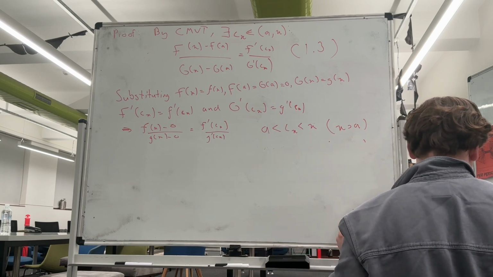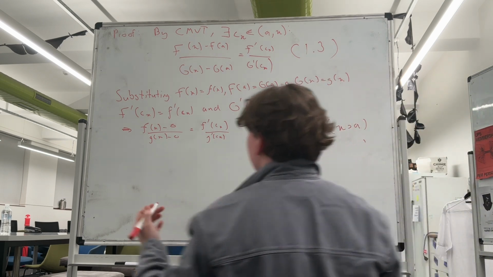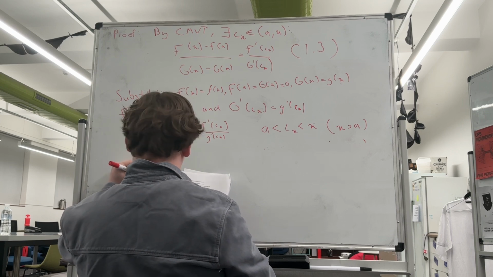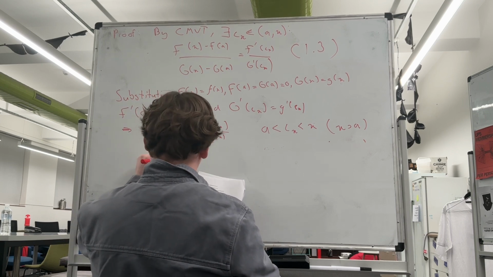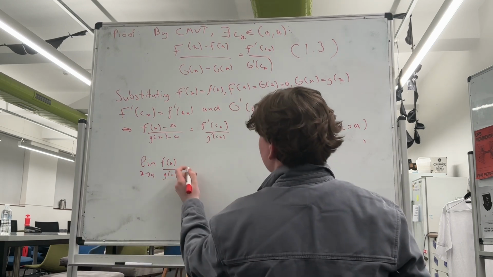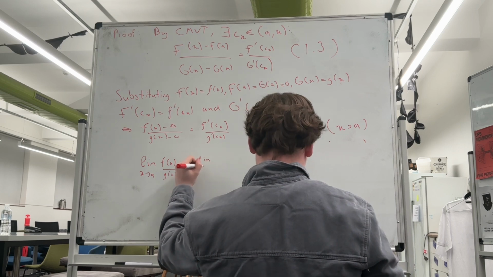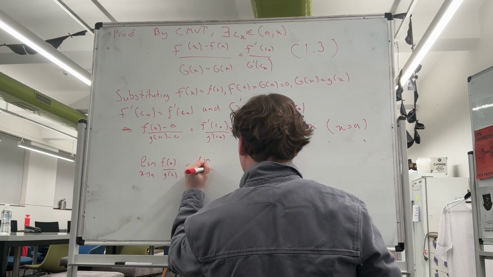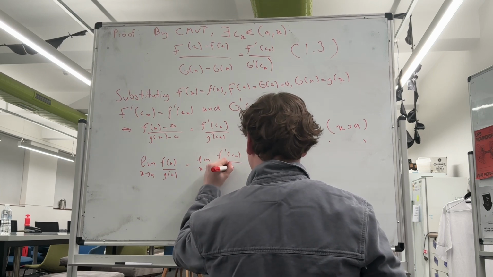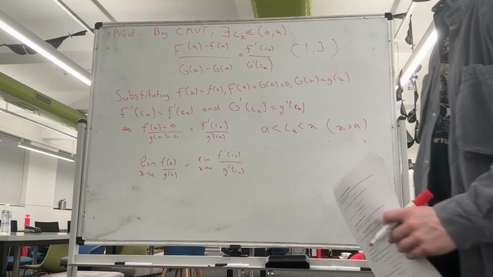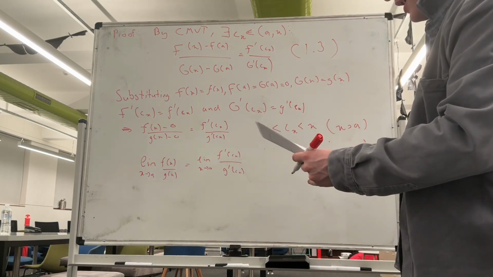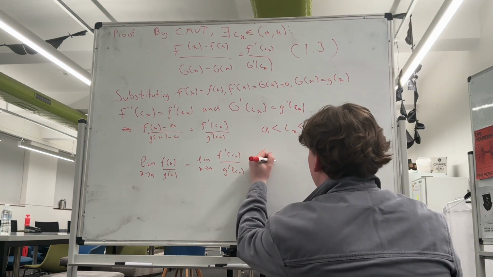And so we then find that the limit as x approaches a of f of x over g of x is equal to the limit as x approaches a of f prime of c of x over g prime of c of x. By doing this, we're squeezing this interval smaller and smaller, such that c of x is actually approaching a.